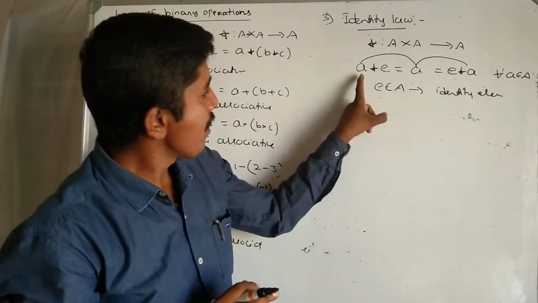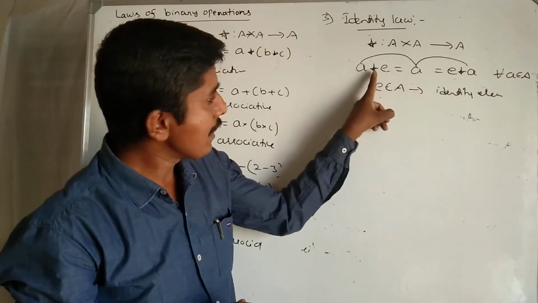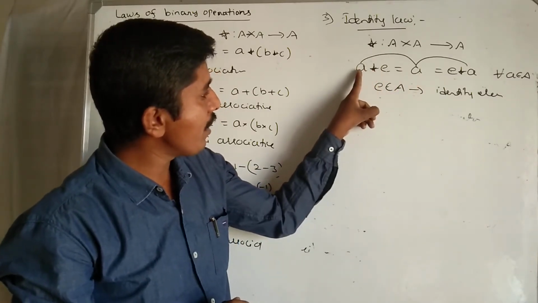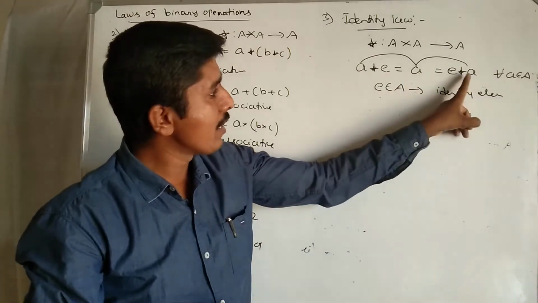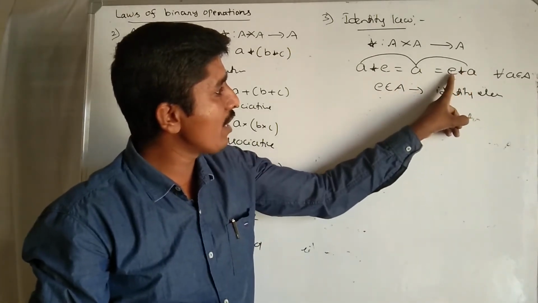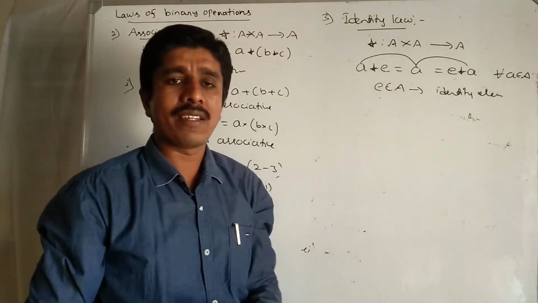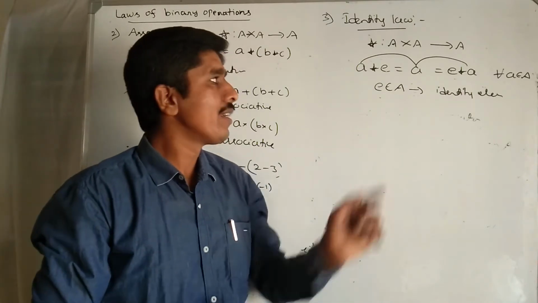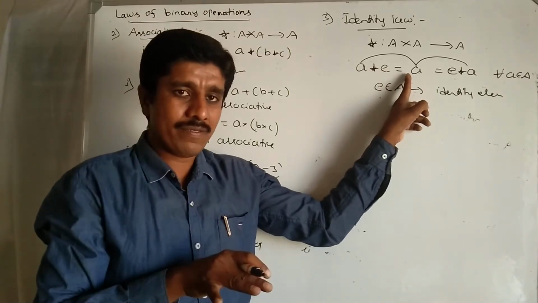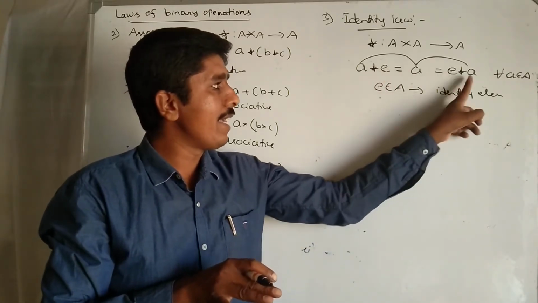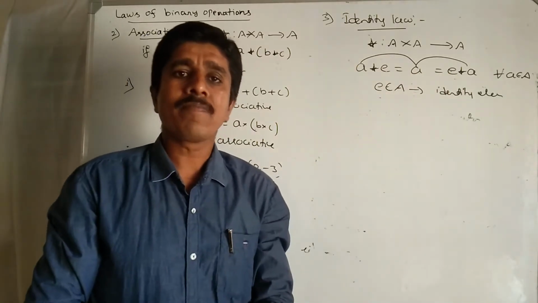Very important. If A star E equals A, means the binary operation of any element with E equals A itself, then we say that E is called the identity element. When we say identity element, mind it, any element with the identity element equals the element itself with respect to star.